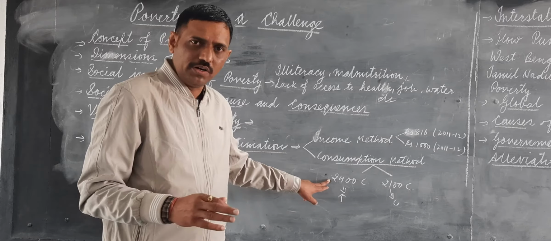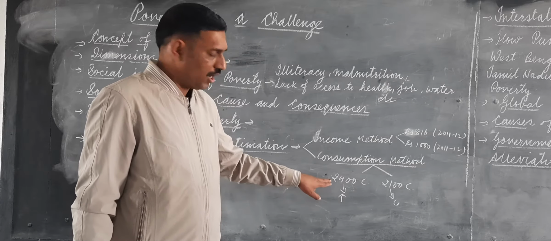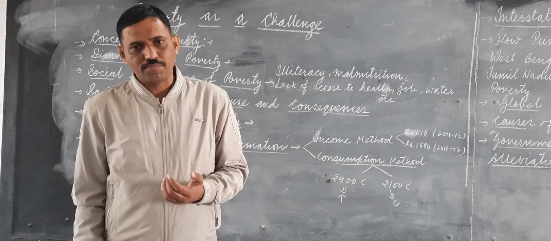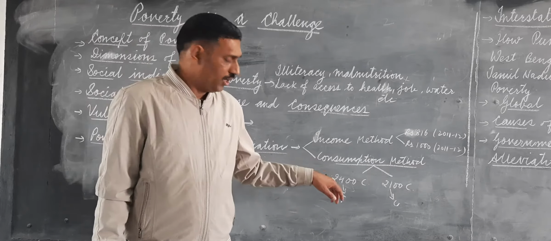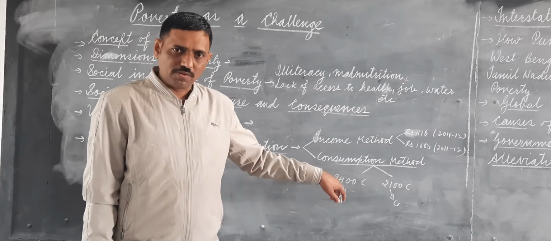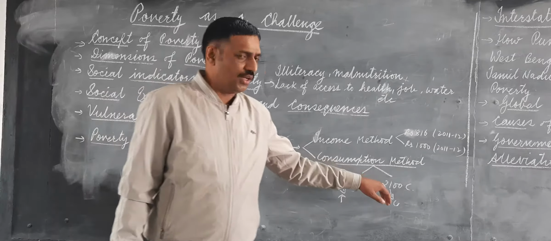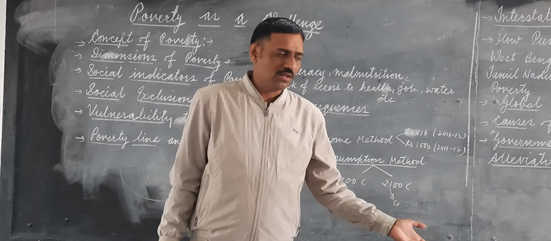Less than 2,400 calories per person per day are considered poor. In urban areas, it is 2,100 calories. Because rural area people do more manual, physical work, they require more calories. But in urban areas, the calorie requirement is comparatively less.